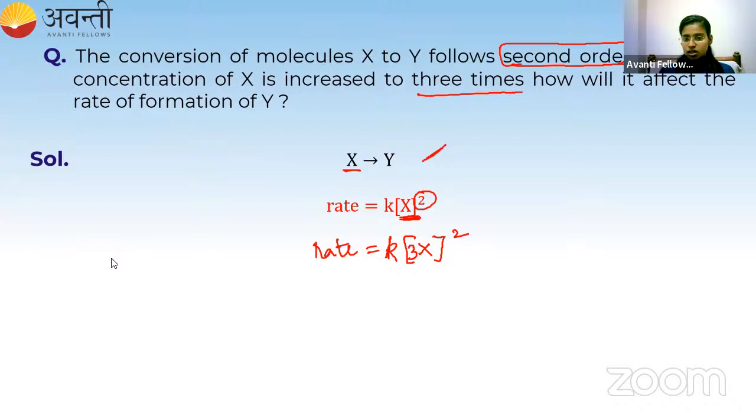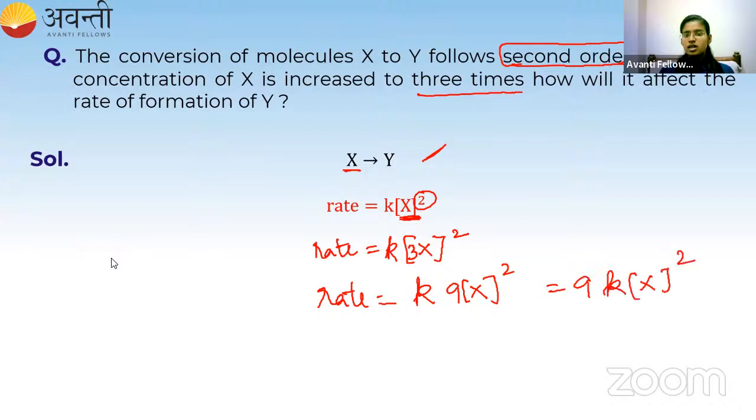So here rate is equal to K into 3 square, which is 9, into X the whole square. So which is nothing but 9K into concentration of X the whole square. K into X square is nothing but the rate in terms of X, and this 9 is the new rate of formation of Y. So the rate is increased by 9 times.